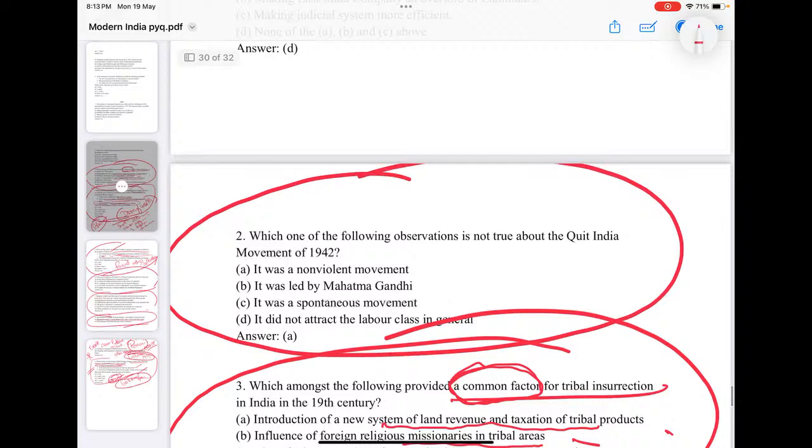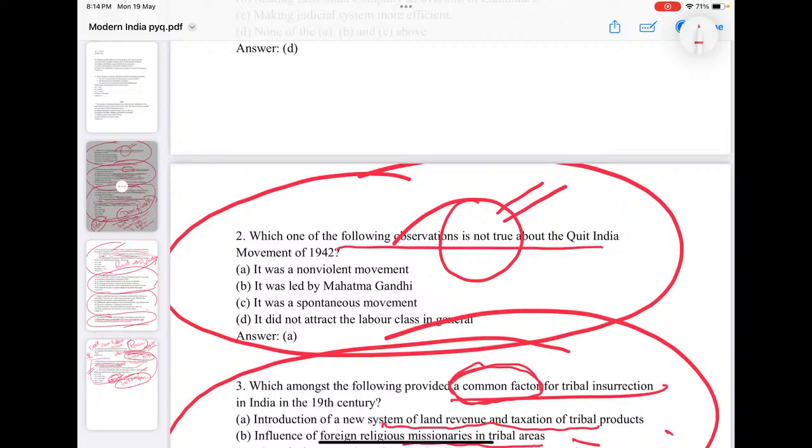There is a question, look into this: which of the following observations is not true about Quit India? These kinds of cheat codes and words must be very clear to you. Most students ignore, or do not notice, the word not in the question. You see, they are asking for what is not true about Quit India. So, it was a non-violent movement. Actually, it was not a non-violent movement. It was a mixture of both violence and non-violence.